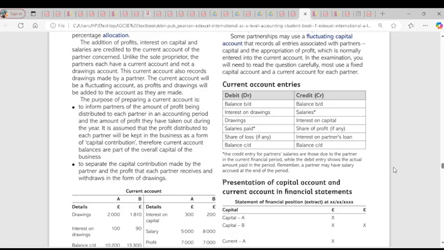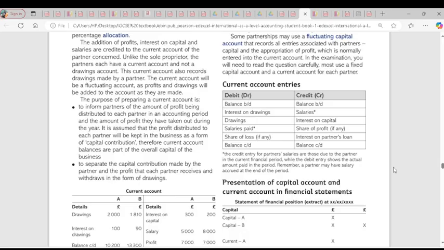So the interest on drawings, I explained that. Drawings itself, the amount of money withdrawn by each partner, will also be on the debit side. The interest on drawings will be on the debit side of your current account. The salaries due will be on the debit side. The amount paid will be on the credit side as salary paid. Do you understand? Yes. There's share of loss. If there's a loss, it will be on the debit side. If there's profit, it will be on the credit side of your current account, please.